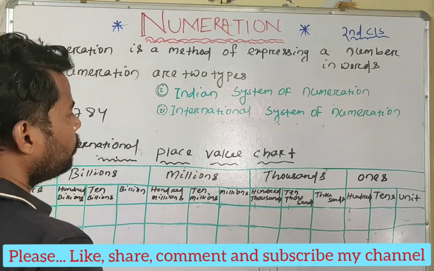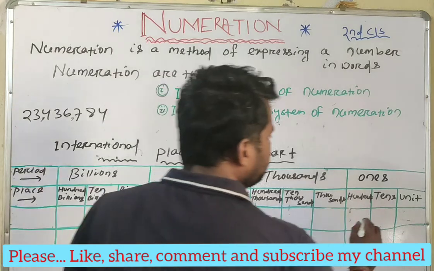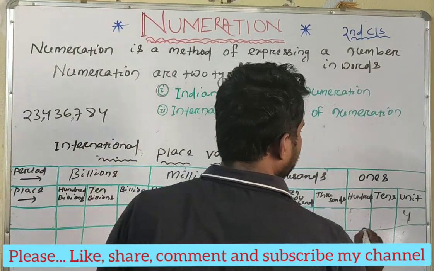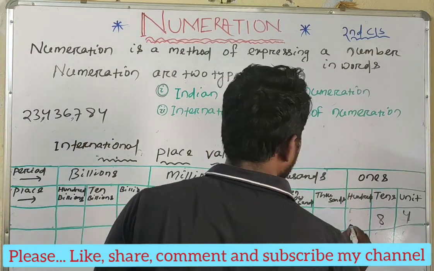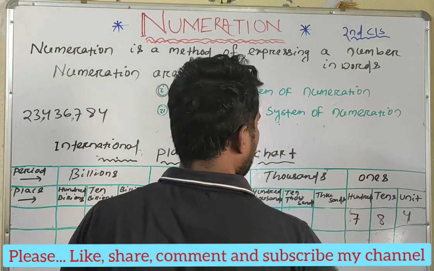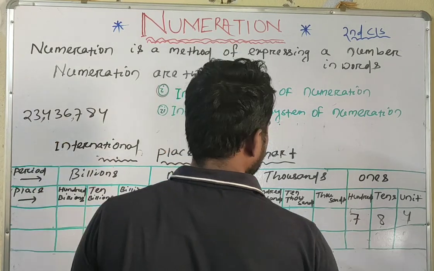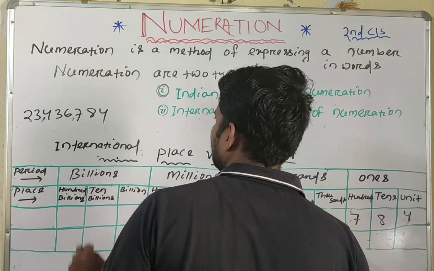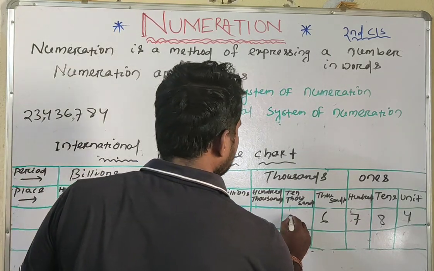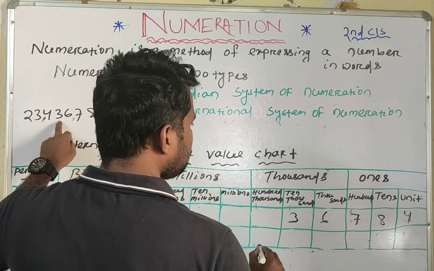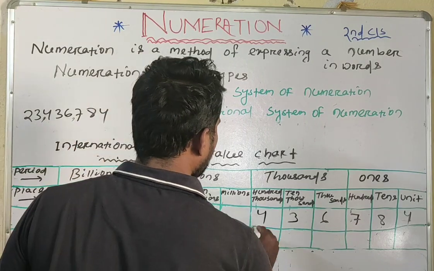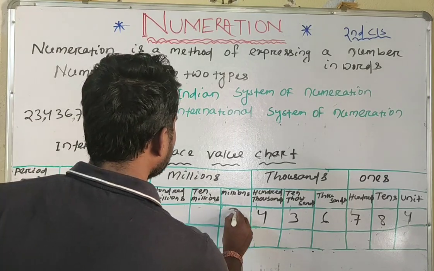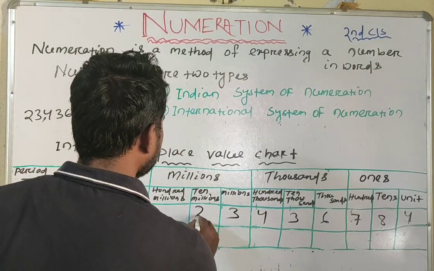So 4 we can put below the unit place, and 8 we can put here, then 7 we can put in the 100 place, then 6 we can put below the 1,000 place, then 3 in the 10,000 place, then 4 in the 100,000 place, then 3 in the million place, then 2 in the 10 million place.